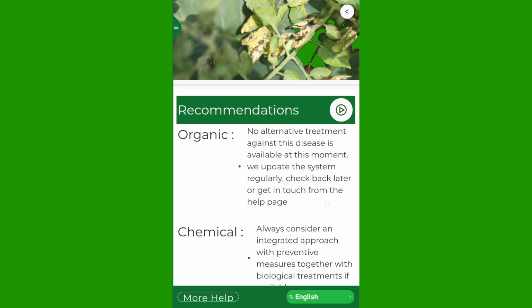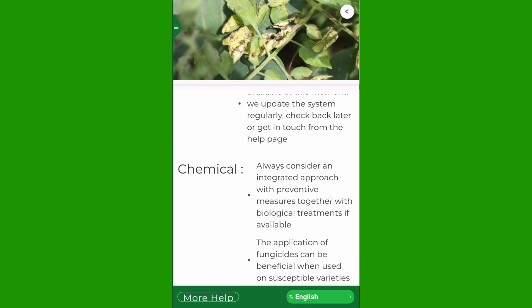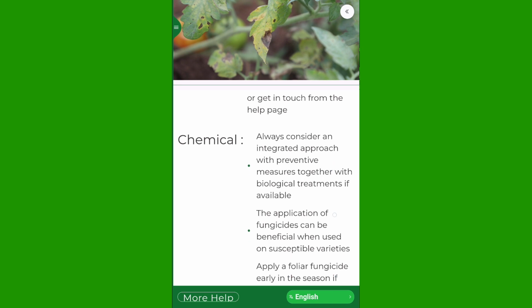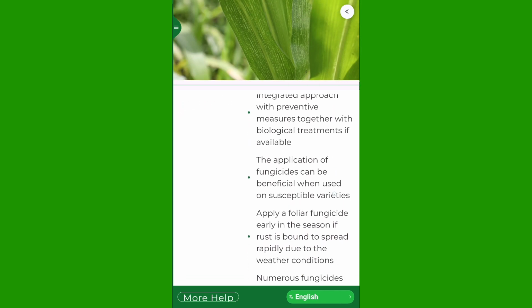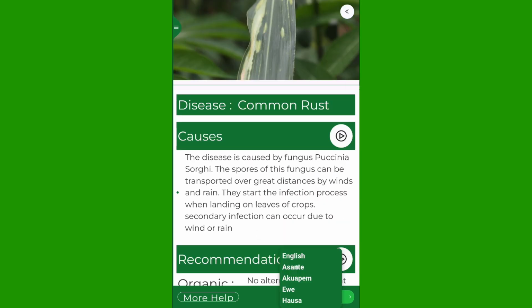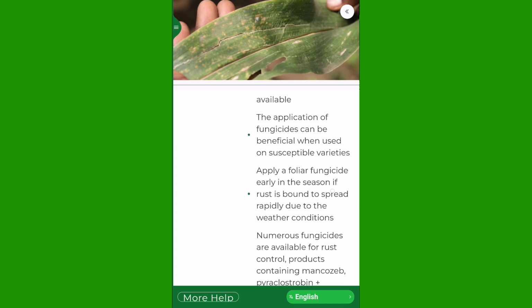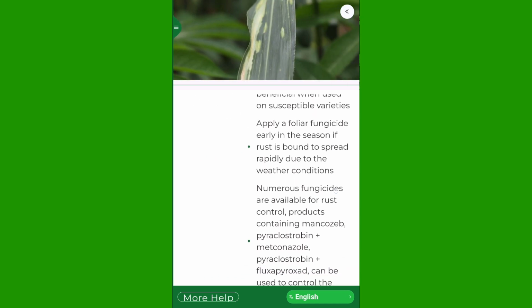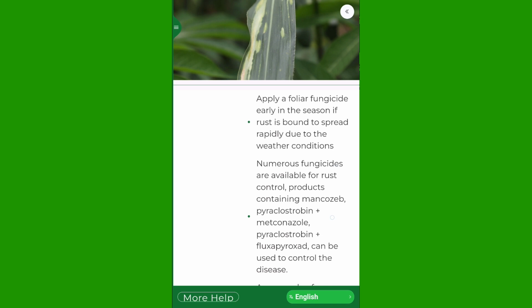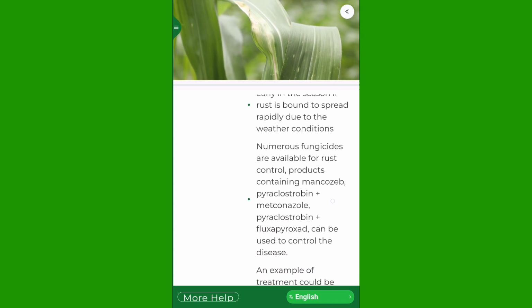Then we realized that every output of the model is in English, and so most farmers would not be able to understand fully what is going on. So we decided to add a translation model to the whole solution that will translate the outcome of the model to any local dialect that the farmer is familiar with.